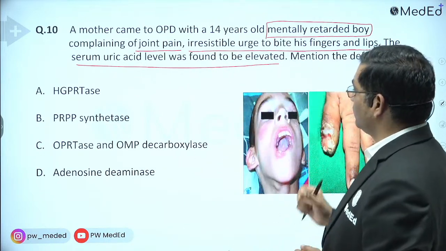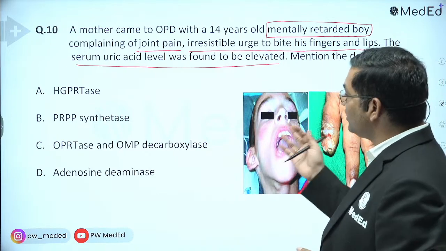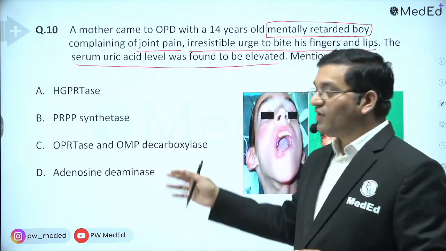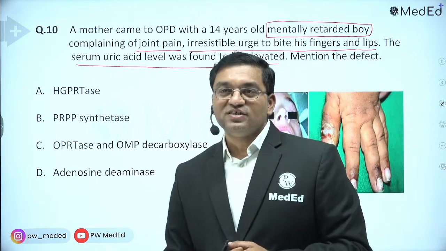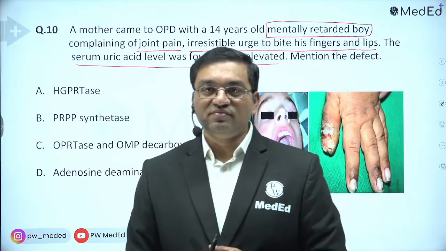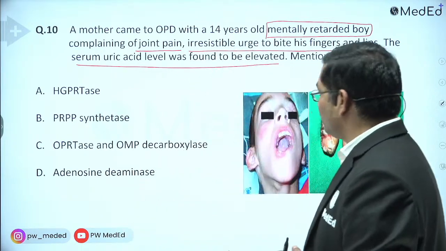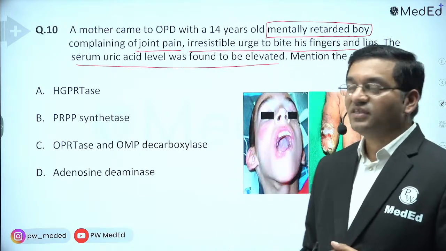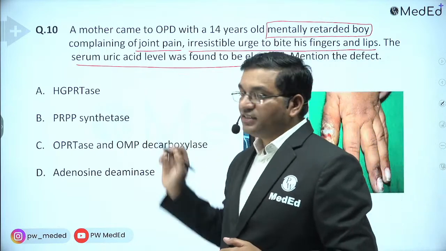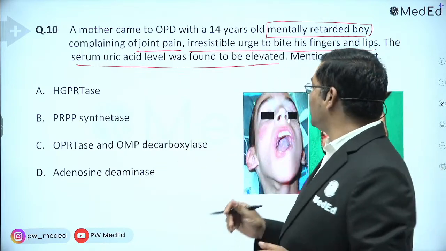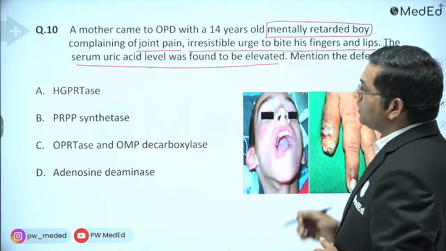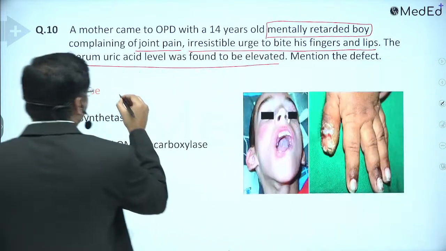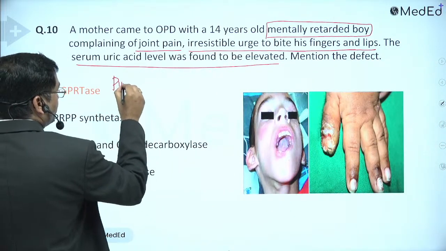I already told you the diagnosis. Now answer this question: which enzyme is deficient here? Yes, it is HG-PRTase, an enzyme which is important in the purine salvage pathway.